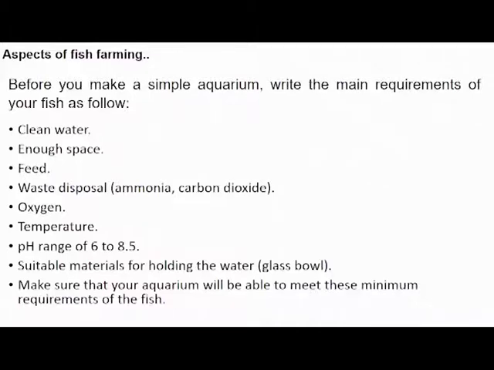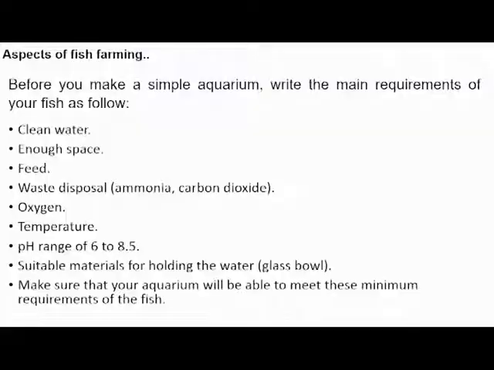Then also waste disposal. For example, ammonia and carbon dioxide, because ammonia and carbon dioxide really have a negative impact on the survival of fish. Then make sure that there's enough oxygen. The temperature must also be conducive or desirable for fish growth. The pH range of 6 to 8.5 must be considered. A suitable material for holding the water, for example, a glass bowl, is also needed. Make sure that your aquarium will be able to meet these minimum requirements of the fish.